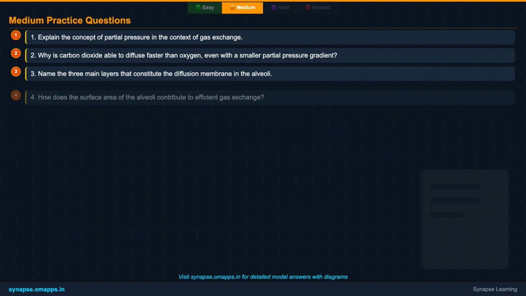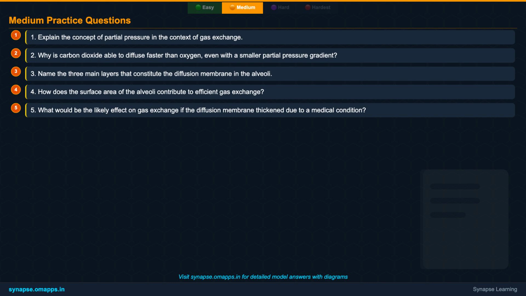Time for some medium-level practice questions. 1. Explain the concept of partial pressure in the context of gas exchange. 2. Why is carbon dioxide able to diffuse faster than oxygen, even with a smaller partial pressure gradient? 3. Name the three main layers that constitute the diffusion membrane in the alveoli. 4. How does the surface area of the alveoli contribute to efficient gas exchange? And 5. What would be the likely effect on gas exchange if the diffusion membrane thickened due to a medical condition? Think deeply about these to test your understanding.